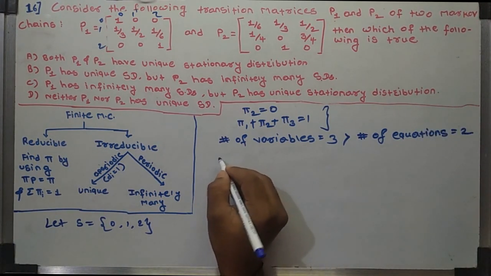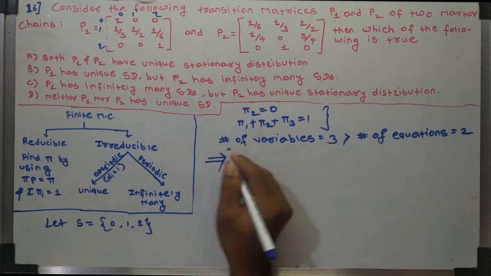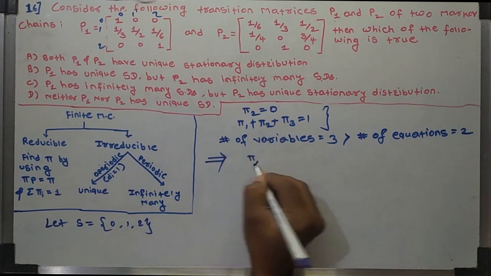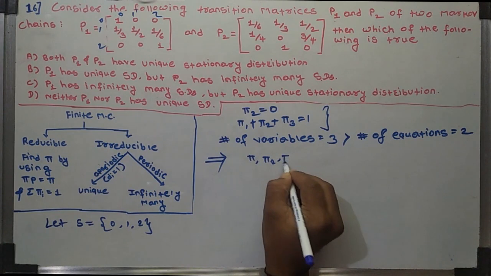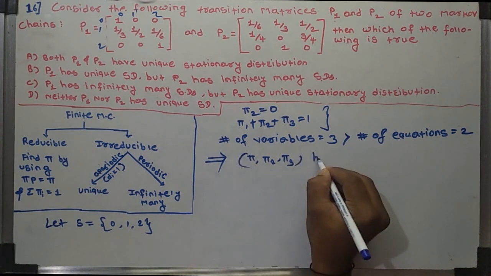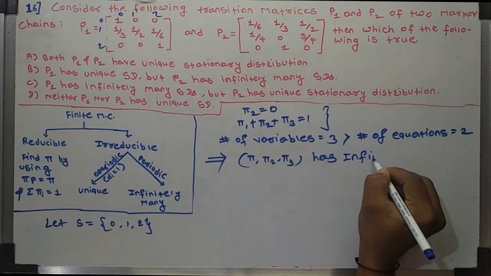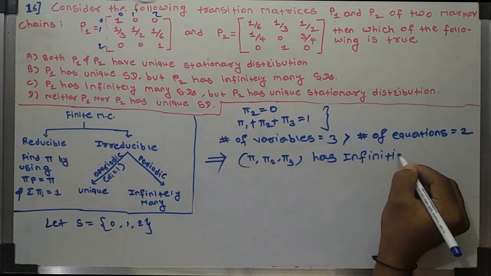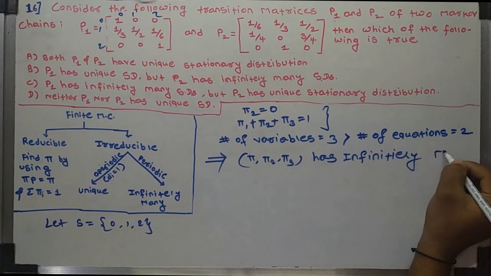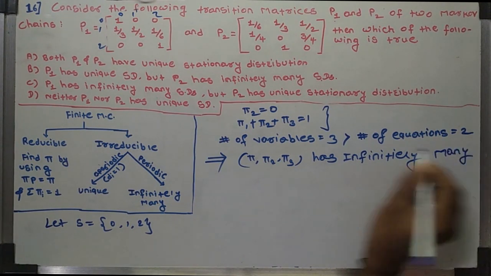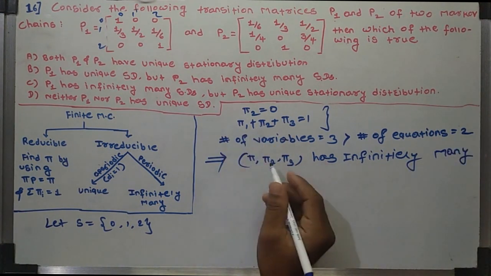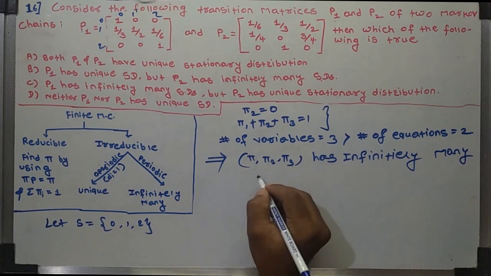So the system of linear equations implies that pi 1, pi 2, pi 3 has infinitely many solutions, because here the number of equations is less than the number of variables.